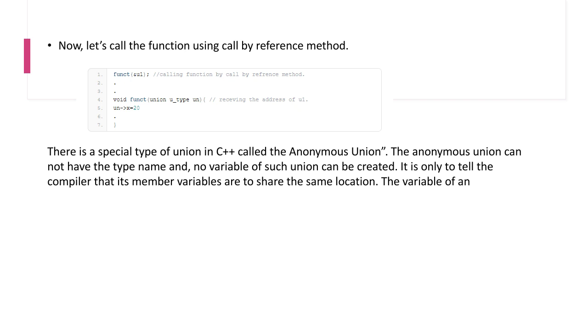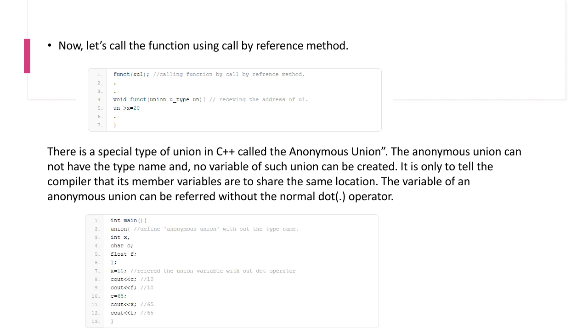The variable of an anonymous union can be referred to without the dot operator. Just see this example, int main. Here I have a union without a name. Define anonymous union without the type name.